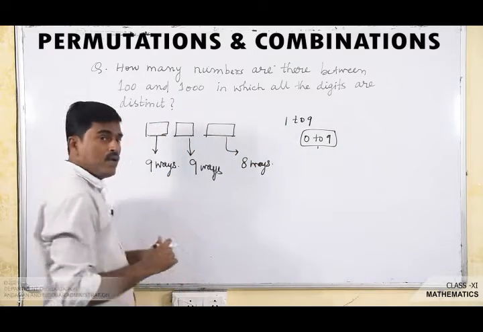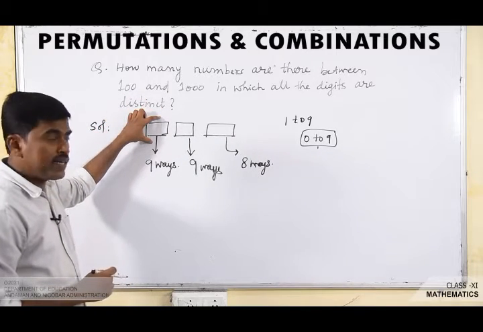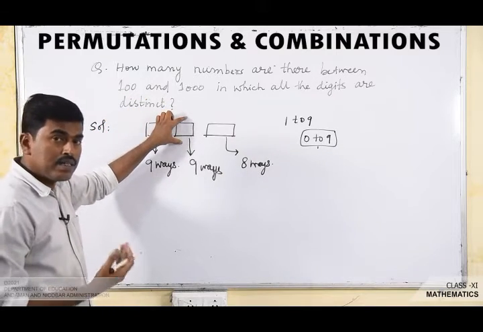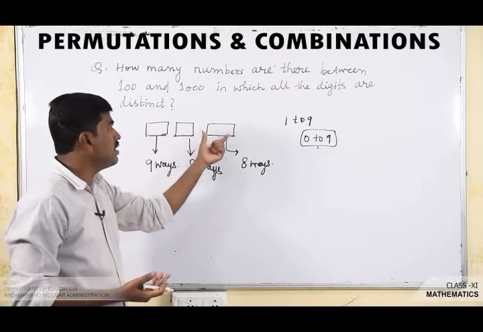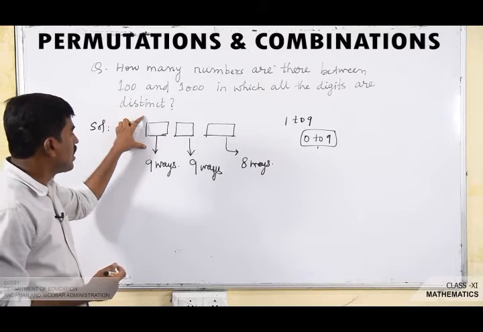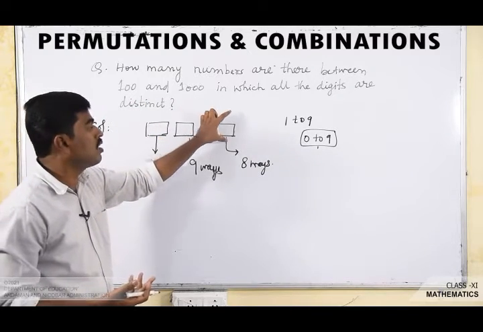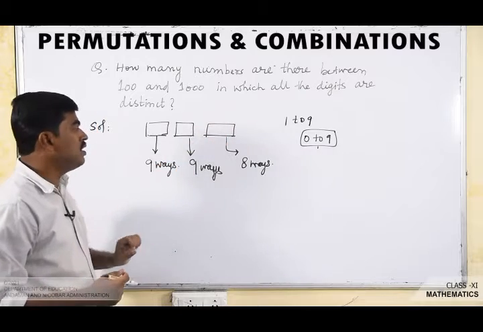So here we have to do 3 events: first fill the hundreds place, then the tens place, and then the ones place. The hundreds place can be filled in 9 ways, the tens place in 9 ways, following which the ones place can be filled in 8 ways.